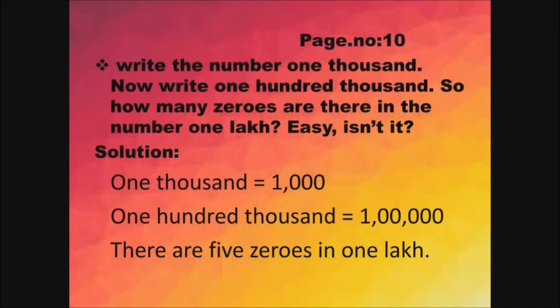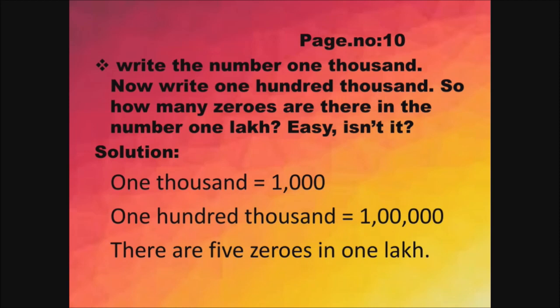Now we move on to the next sum on the same page, page number 10. Write the number 1000. Now write 100,000. So how many zeros are there in the number 1 lakh? Easy, isn't it? Here you have the solution. 1000 is equal to 1 followed by 3 zeros.